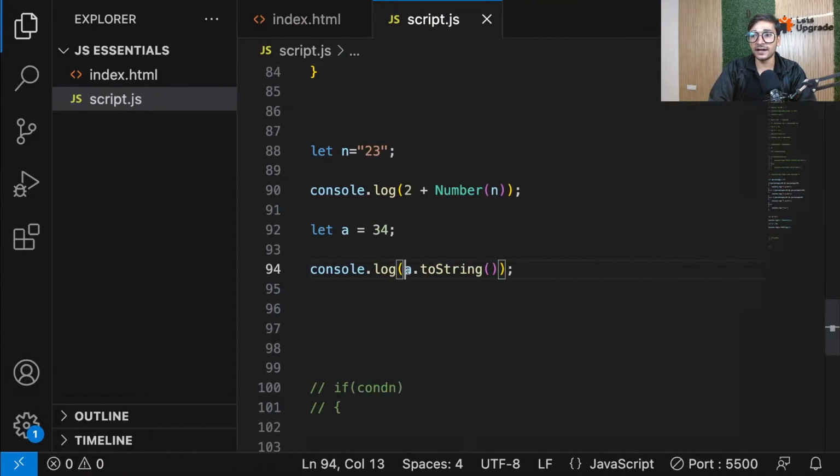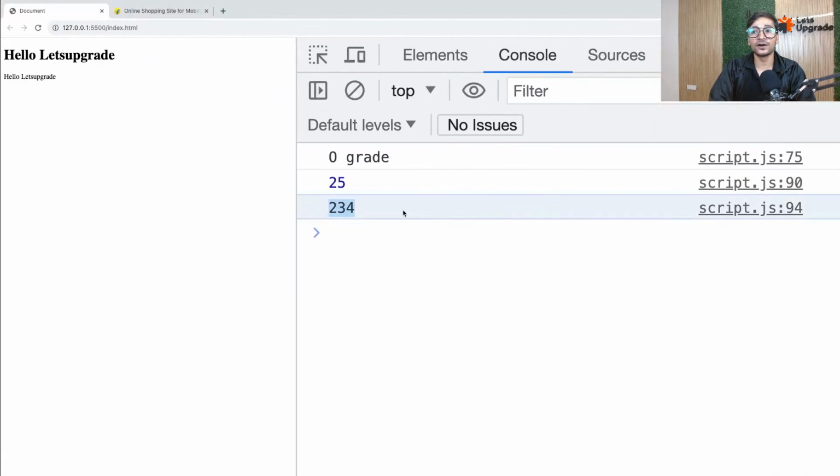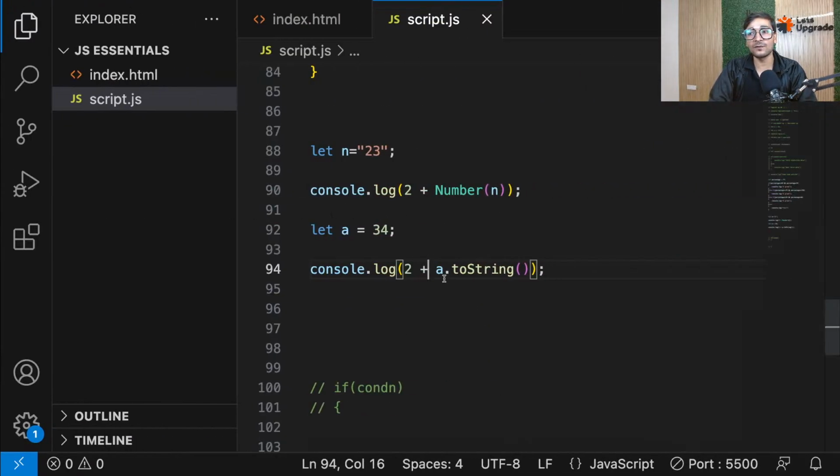So now even if I do this, 2 plus a, you're not going to get 2 plus 34, which will be 36. You will get something like this, 234. Because now it's concatenating, because you have converted a, which was a number initially, to a string.